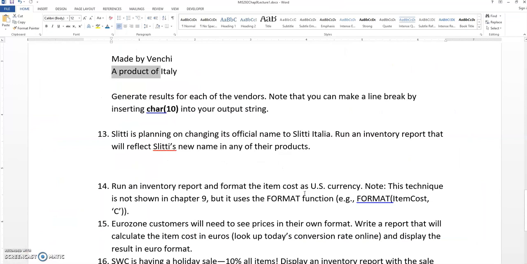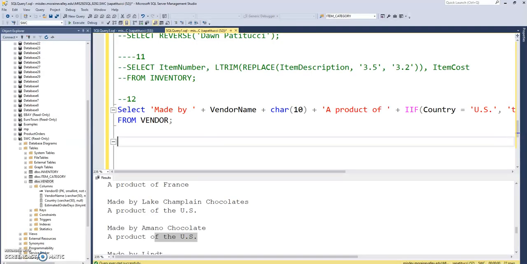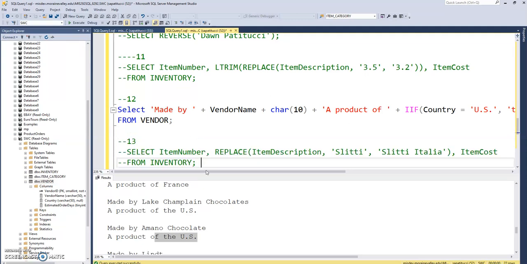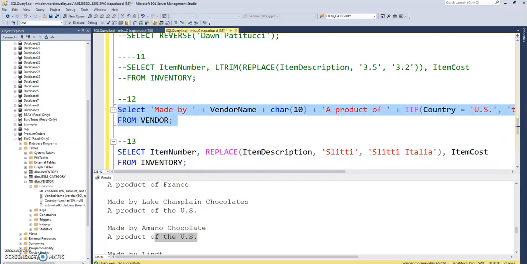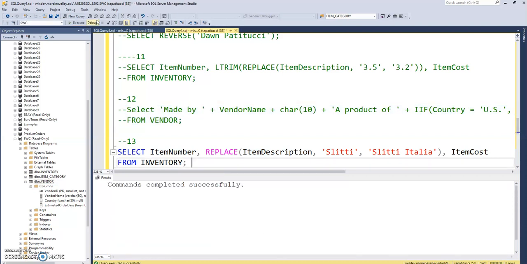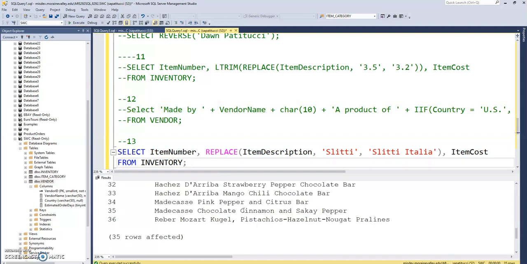Let's take a look and see. Oh, 13, I think, is just a regular replace. Slidia is changing its official name to Slidia Italia. Write a report with this new name. Okay, well, we can just do a simple replace here. Now you know how to do that. I'll take a look. Run that. Well, then we'll look at the code.